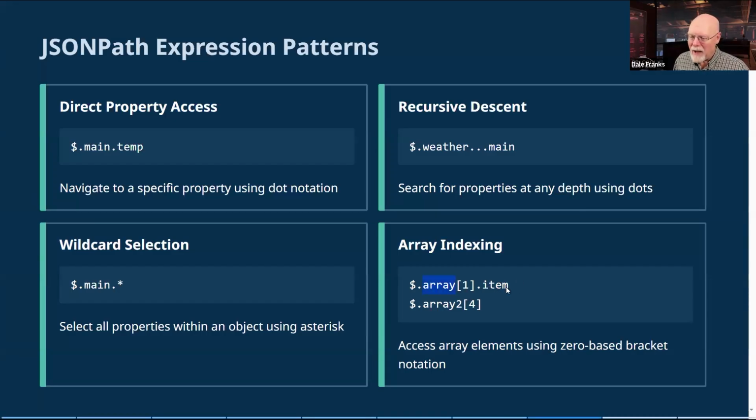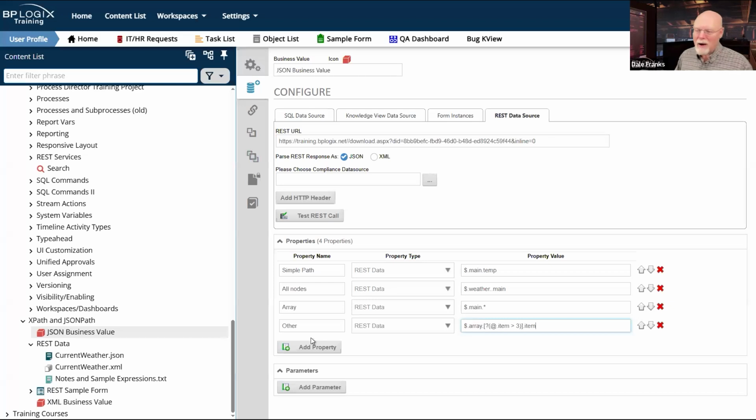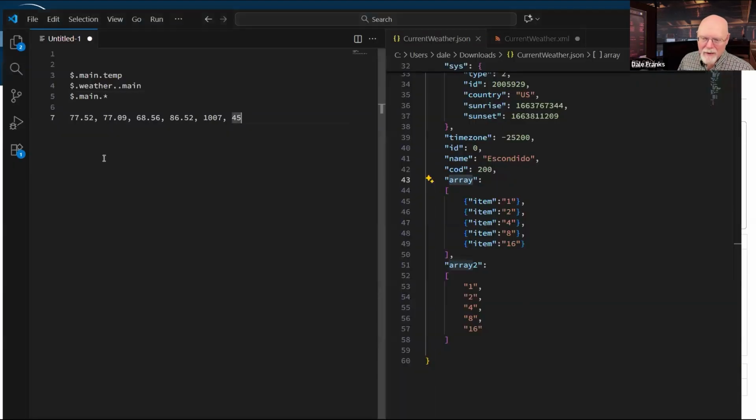Array one item. Well, I don't want to copy all of it. I just want to copy that right there. So we're going to have a whole bunch of different things to do here. I do want the array item. Okay, I've got that in my notes so I can repaste it. We'll paste that back. Actually, I have that here as well. So that's what we're going to try. I'll bring it over here just so that we can reference it.